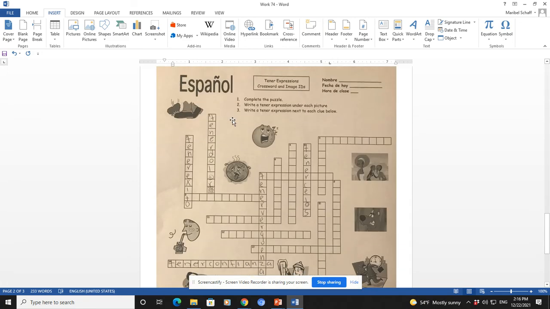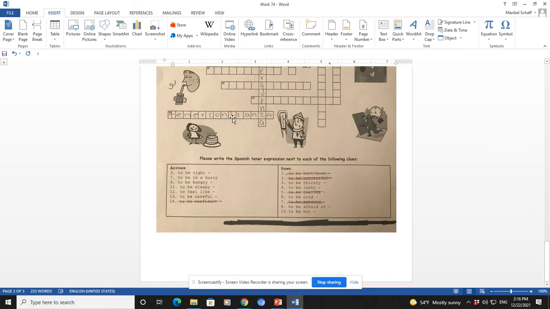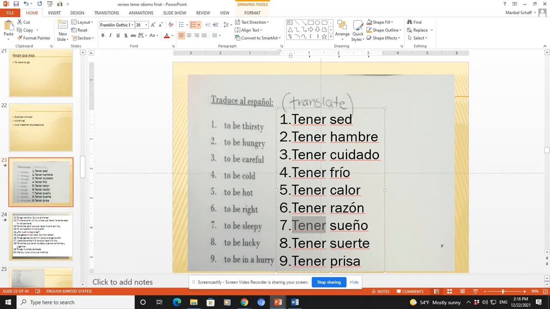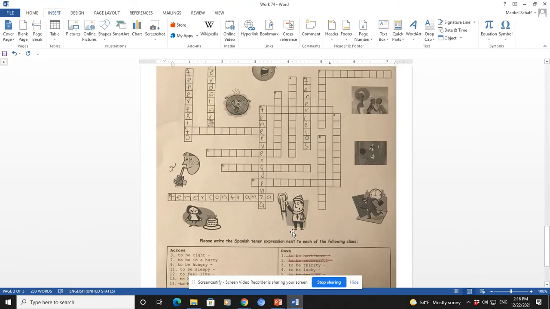Then at the end, you have a word search, no, sorry, a crossword, where you have to translate again these expressions with tener, the ones that you just wrote in your notebook, and then find them on here. Turn your work in on the bench inside the classroom, that means in the black box for your period, and also mark Google Classroom as done and turn it in on paper if you submit it on paper.